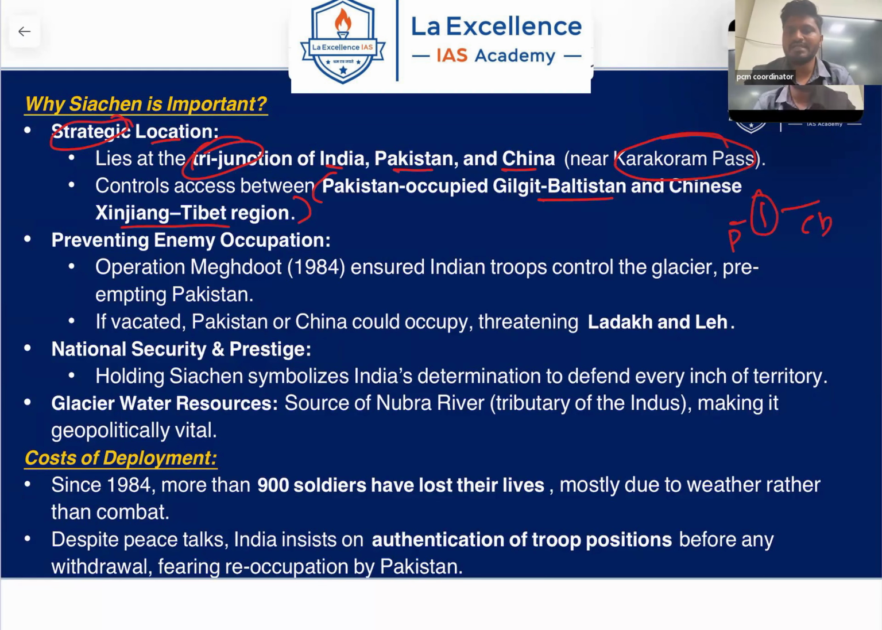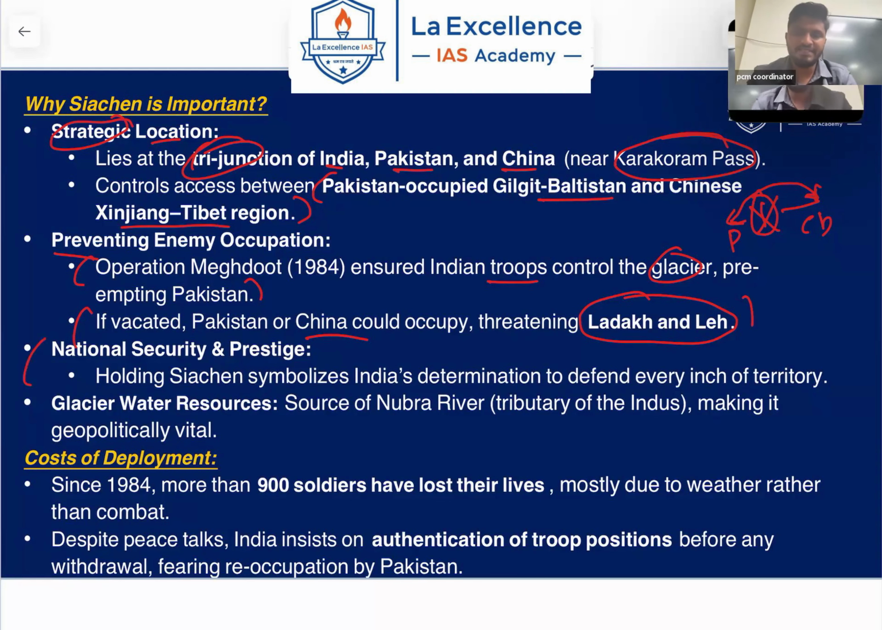If we are not there in the Siachen Glacier, this barrier will be broken and there will be free flow of goods, soldiers, terrorists, etc., between China and Pakistan, which is not needed for India at the moment. Preventing enemy occupation, very important. Operation Meghdut ensured that Indian troops control the glacier, preempting Pakistan. If vacated, Pakistan or China could occupy it, threatening the Leh and Ladakh region completely. They will gain higher ground, which will give them a shot at Ladakh and Leh.